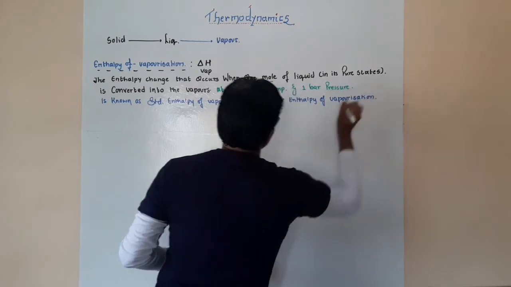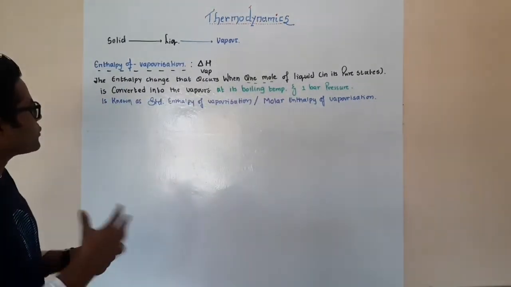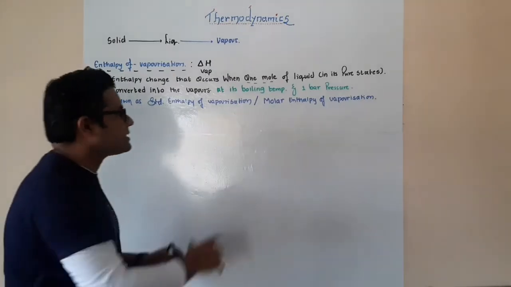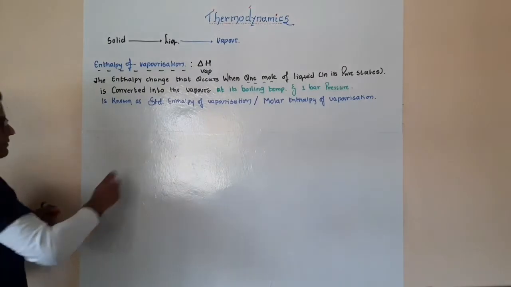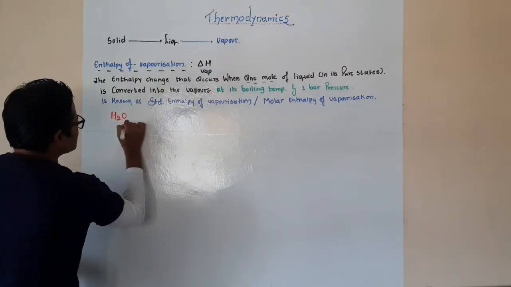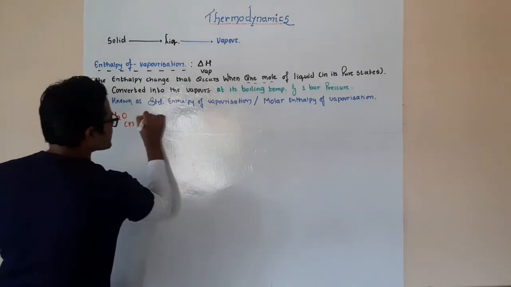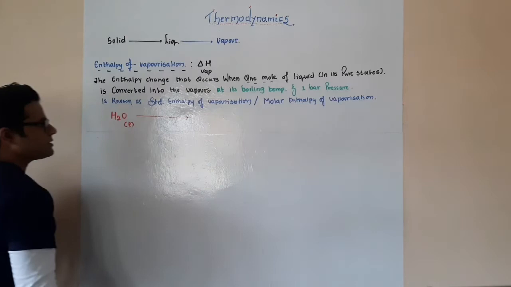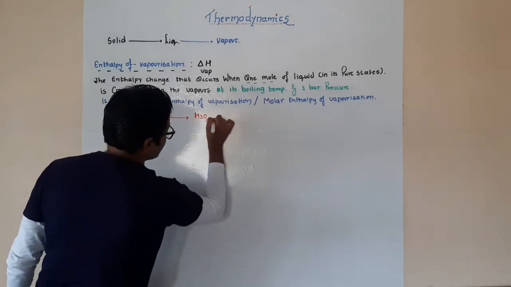Alright, so after this, let's see one example which will help us understand this entire scenario in a perfect manner. So for this, let us say that we have the example of water over here. Of course, we are taking water in the liquid state. Now, if I am going to heat it, generally what is going to happen? It is going to get converted into its gaseous state.